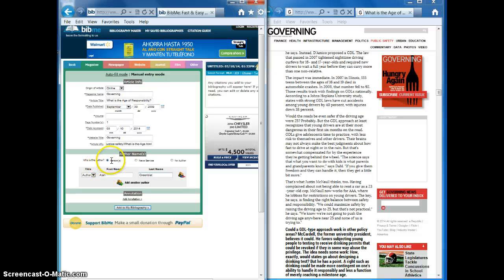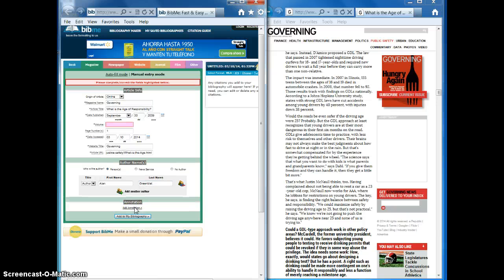Notice there's some options here for a person or a news service. Sometimes no author is cited, or like I just mentioned, no author. And we're just about done. Just double check your information. Something we couldn't find, but we got a lot of other stuff. You click this button and let the website do the magic.